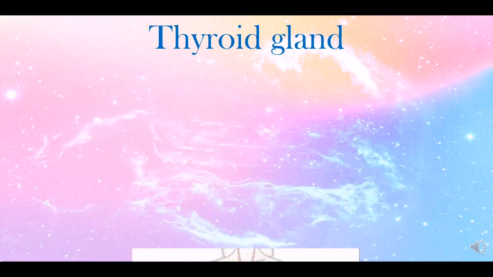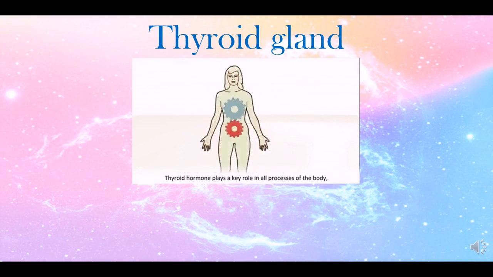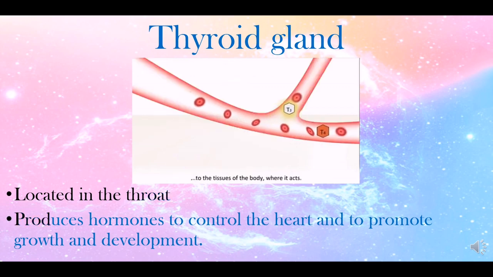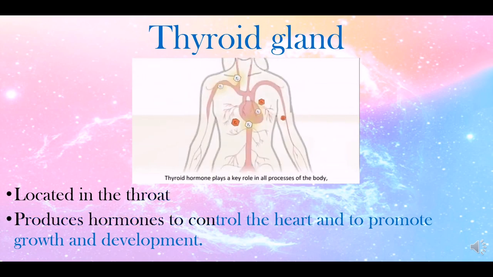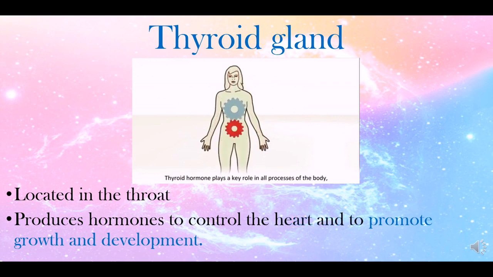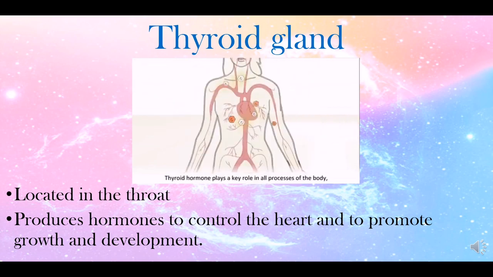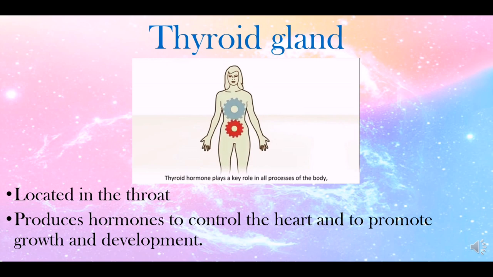Thyroid gland. Located in the throat. Produces hormones to control the heart and to promote growth and development. Thyroid gland in the neck, consisting of two connective lobes.